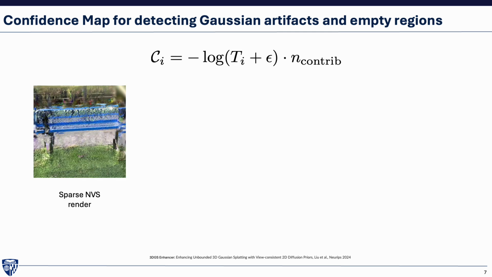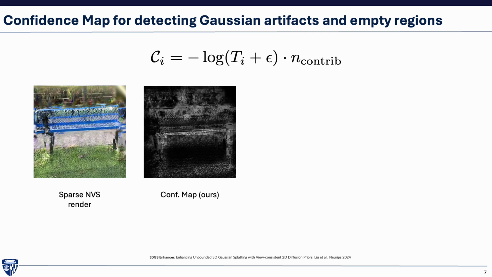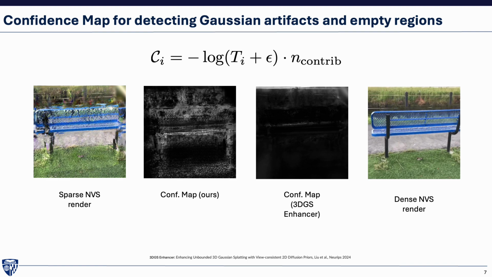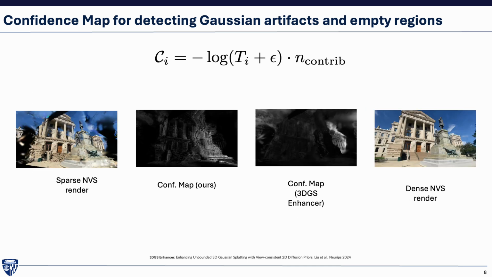While rendering a 3D representation fitted to sparse views, we observe that our confidence measure accurately captures empty regions and Gaussian artifacts, while a similar measure proposed in the 3DGS-Enhancer paper leads to several false positives. This is because their measure incorrectly assumes that well-reconstructed regions are represented by several small-scale Gaussians. Such regions are represented by a few high-opacity large-scale Gaussians, which does not lead to a false positive in the case of our measure. For our measure, the number of contributing Gaussians n_contrib would be low, but the cumulative transmittance T_i will also be low due to the high opacity of the Gaussians. As such, these flat monotonous regions are still flagged as high confidence regions.